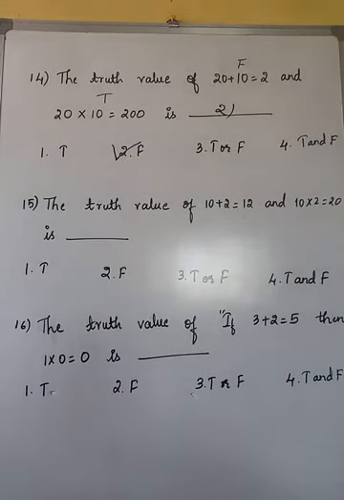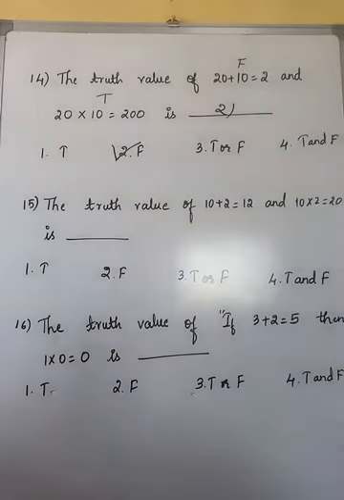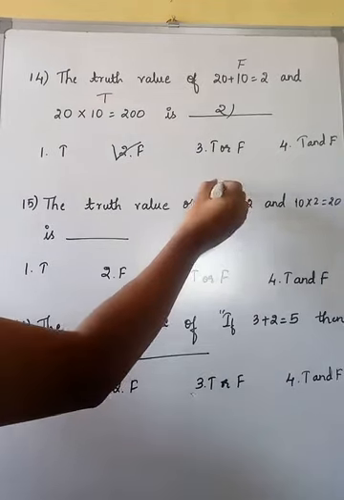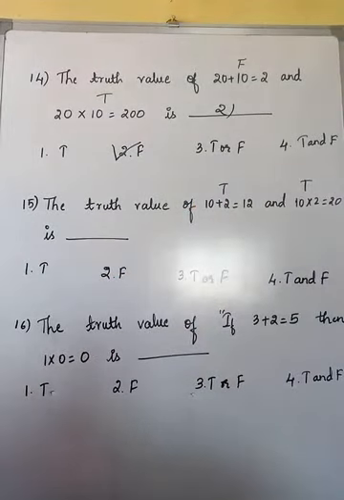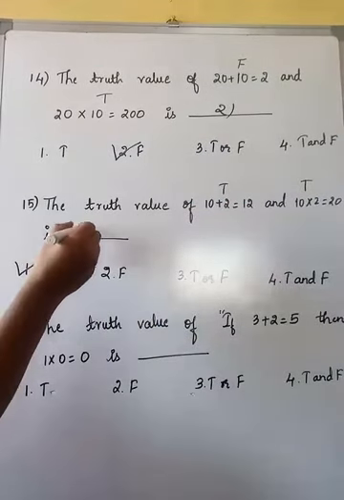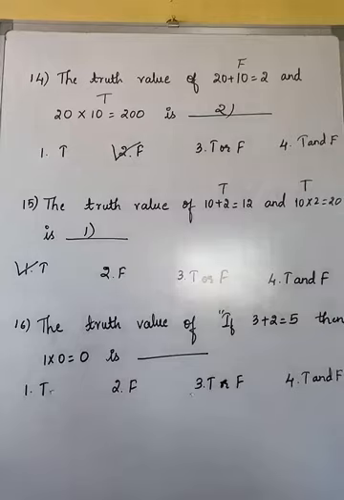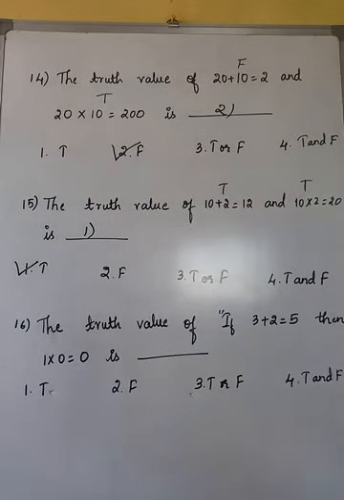The next question is similar, almost all are similar, only the components have been changed here. 10 plus 2 is equal to 12 and 10 into 2 is equal to 20. So this is a true component and this is also a true component. So when both are true, obviously the output will also be true. So it will satisfy the first option. Hope this is clear for you.